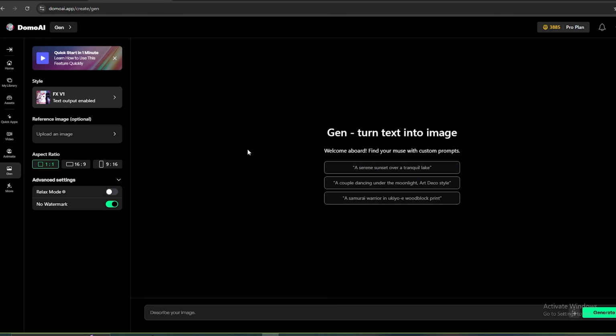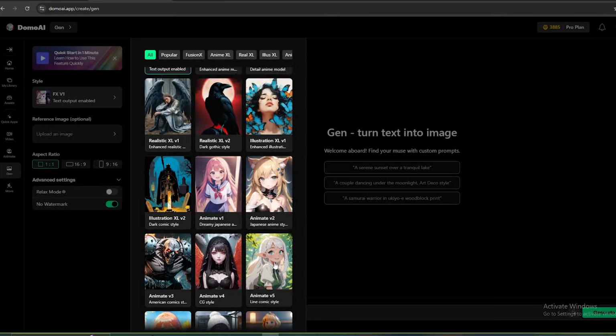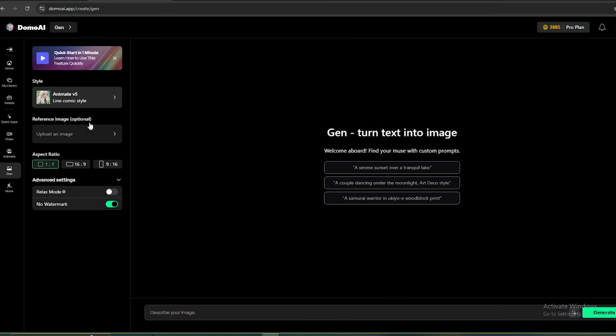This process is super easy. First, you need to select one of the image styles from these models. I'm gonna go with this cool anime style. Then, if you have any reference images, you can upload those to here. Let's select this aspect ratio. Then, you need to describe the image you want here.